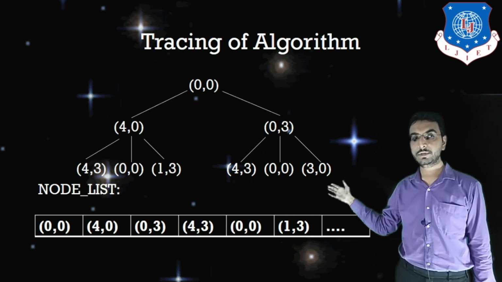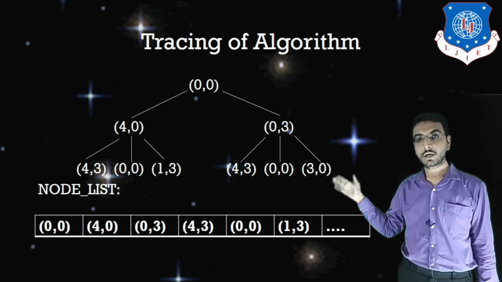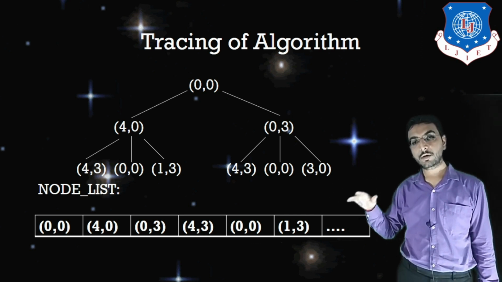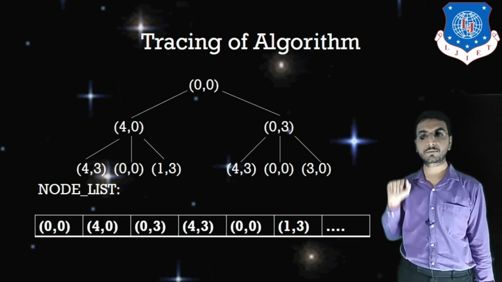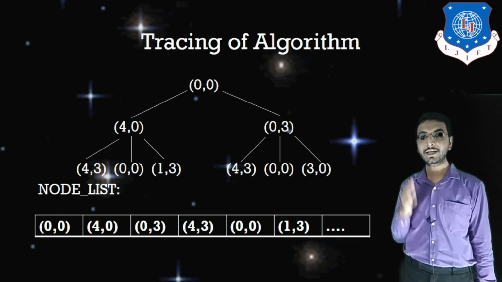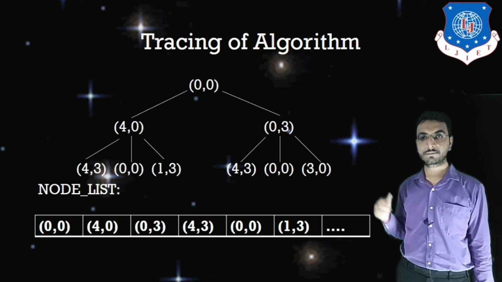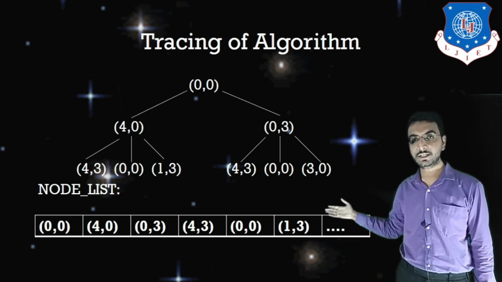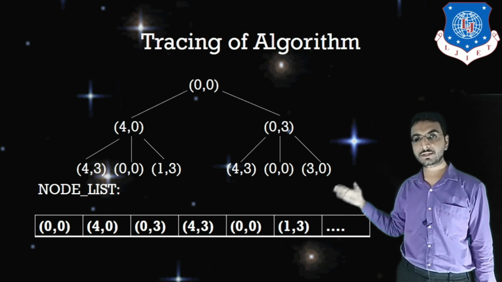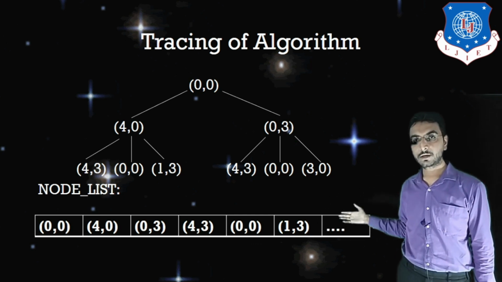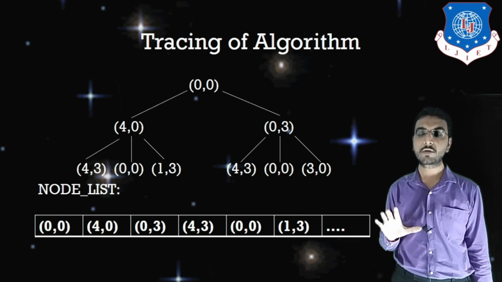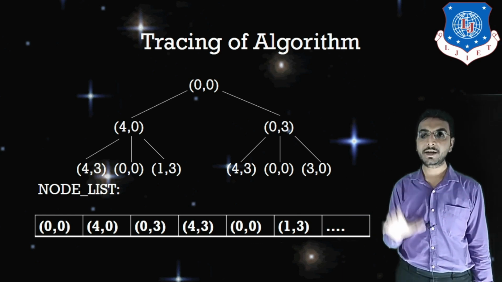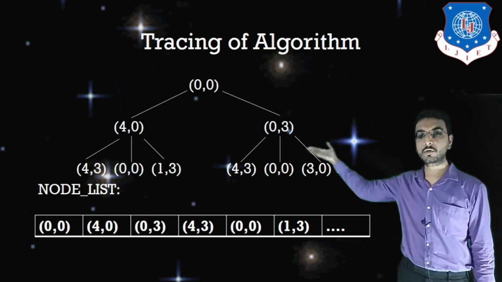And 1, 3 means I have transferred water from the 4 gallon jug to the 3 gallon jug until the 3 gallon jug is full. I did that using this breadth first search algorithm. So lastly I have added 4, 3, 0, 0 and 1, 3 to the queue, because those nodes were recently added by exploring the node 4, 0.